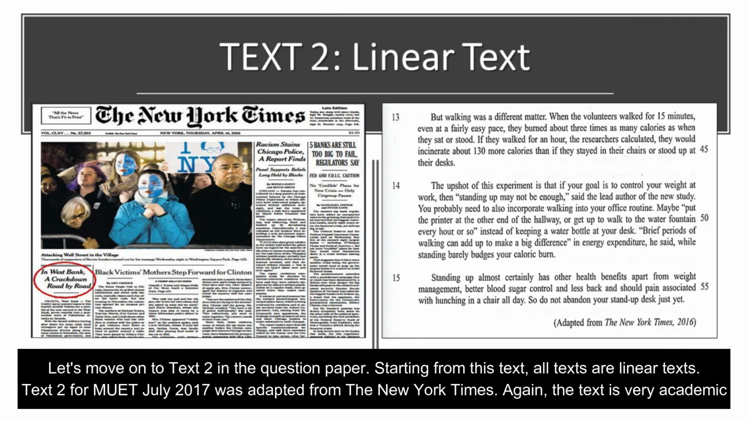Let's move on to text 2 in the question paper. Starting from this text, all texts are linear text. Text 2 for MUET July 2017 was adapted from the New York Times. Again, the text is very academic.